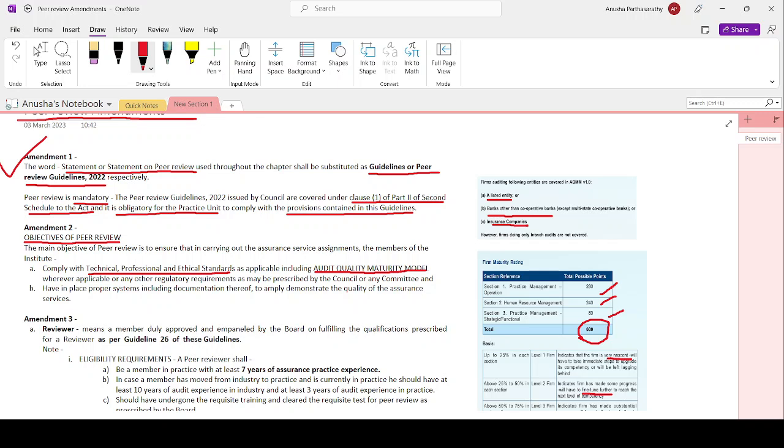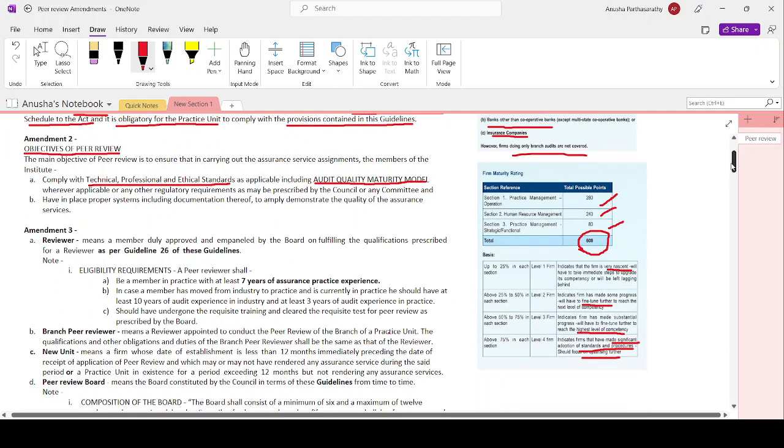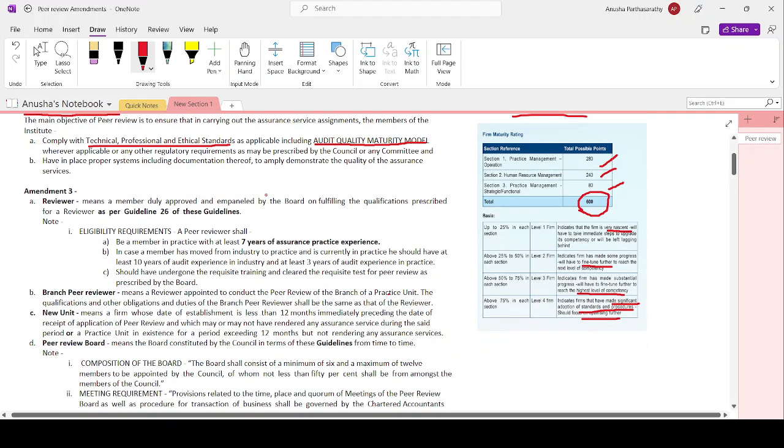Firms doing only branch audit are excluded. Now let's move on. All points are similar to what we have already learned. Now, Amendment 3 is the definition of reviewer.